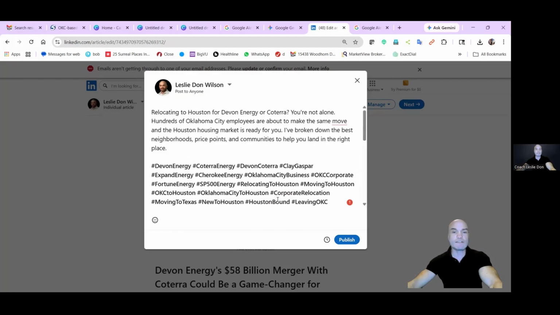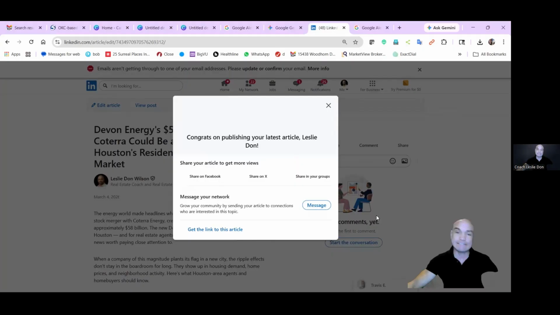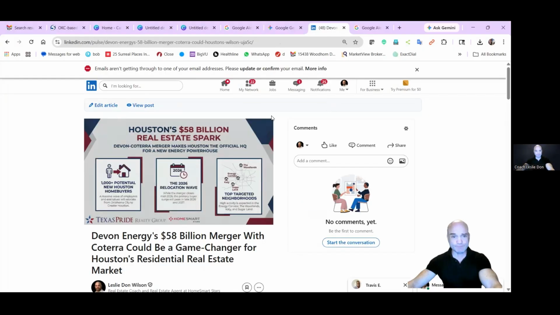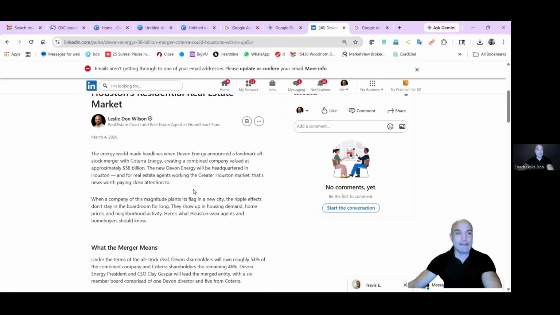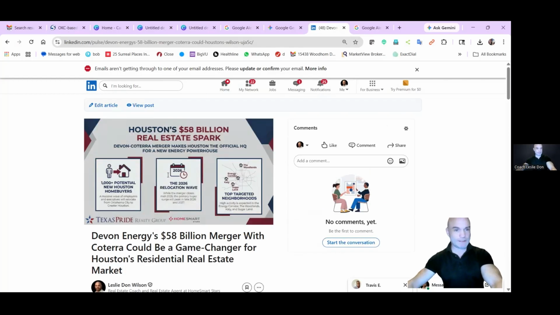So now we're filled with hashtags. Now we have this description. I like a comma there. And then we click publish. Now you've written an article on LinkedIn and it is going to be attracting people who work for that company, hopefully. That's the goal.